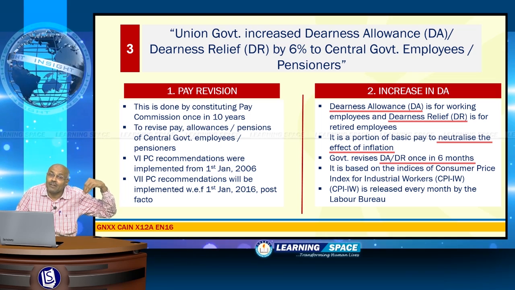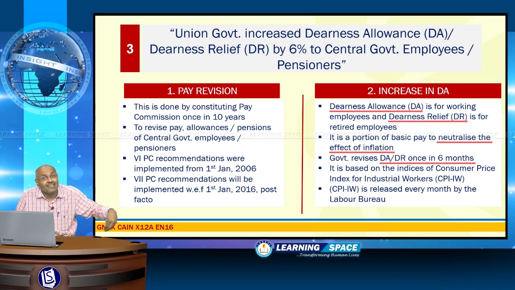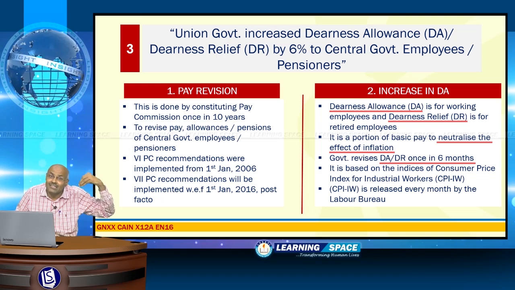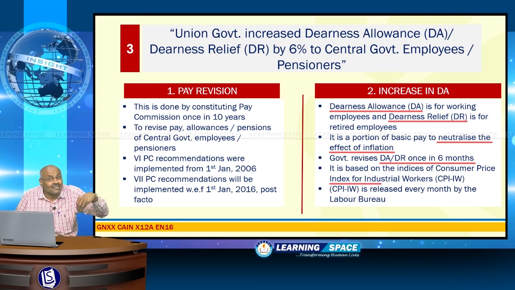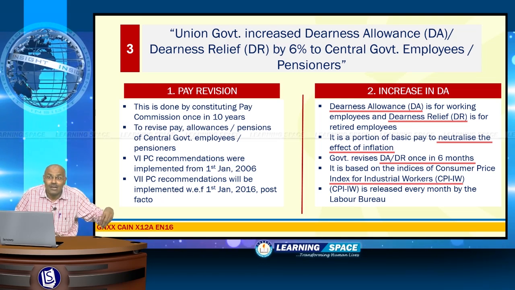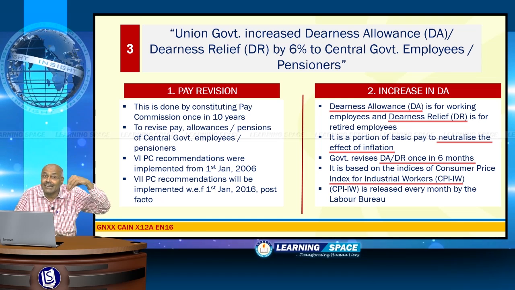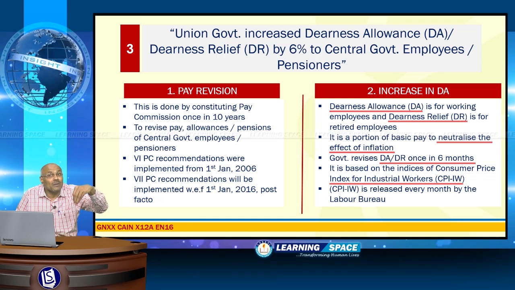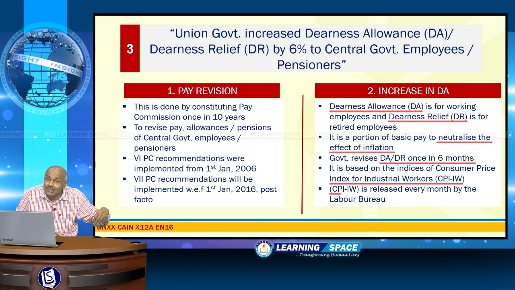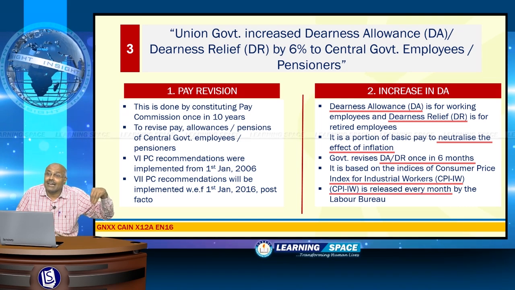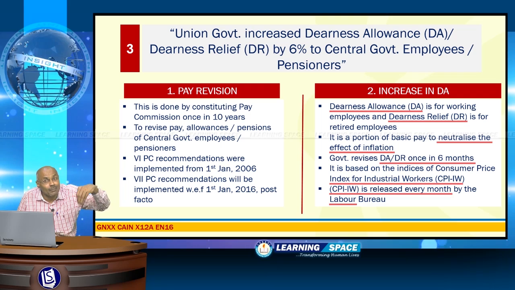And you may have a pertinent question, what is the basis for inflation? The basis for inflation is the index released by Labour Bureau, that is the Consumer Price Index for Industrial Workers or CPI-IW. CPI-IW is released every month by Labour Bureau.